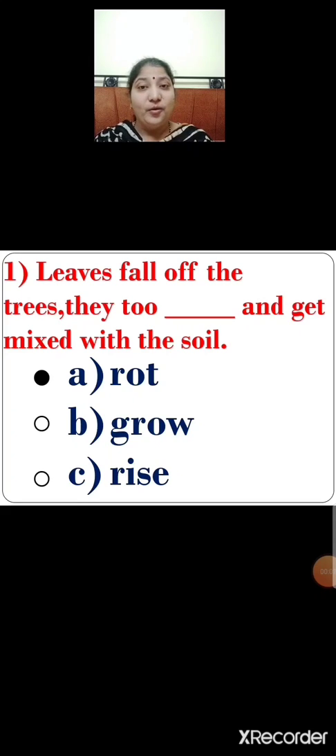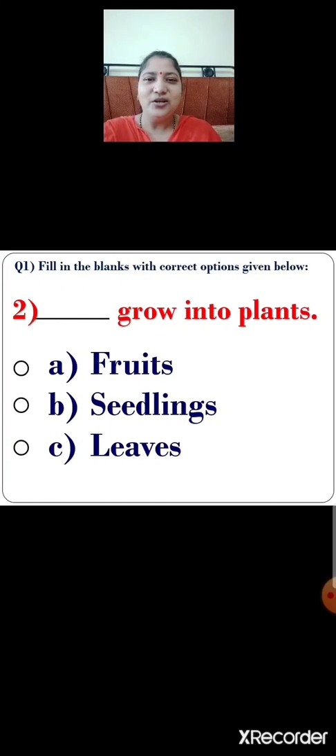Leaves cannot grow when they fall off the trees, or they cannot rise when they fall off the trees. They rot and get mixed with the soil. Is it clear? Number 2. Dash grow into plants. Children, let me repeat again. Dash grow into plants. There are 3 options given. Option A, fruits. Option B, seedlings. Option C, leaves. So children, select the correct option.